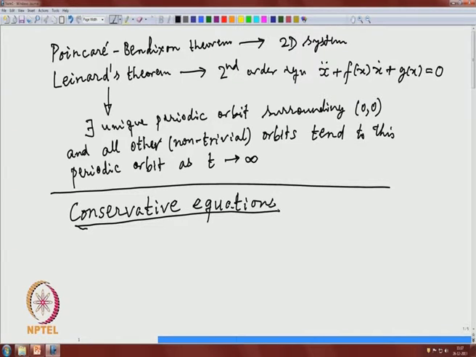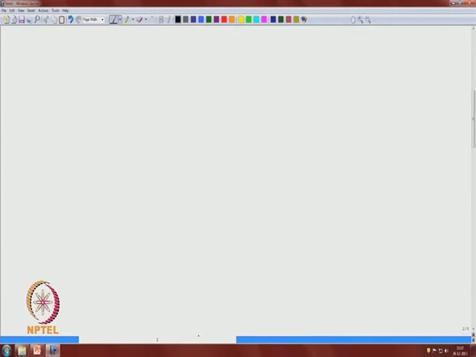These are again second order equations of the form x double dot plus d by dx of V(x) equal to 0. This function V is assumed to be smooth.